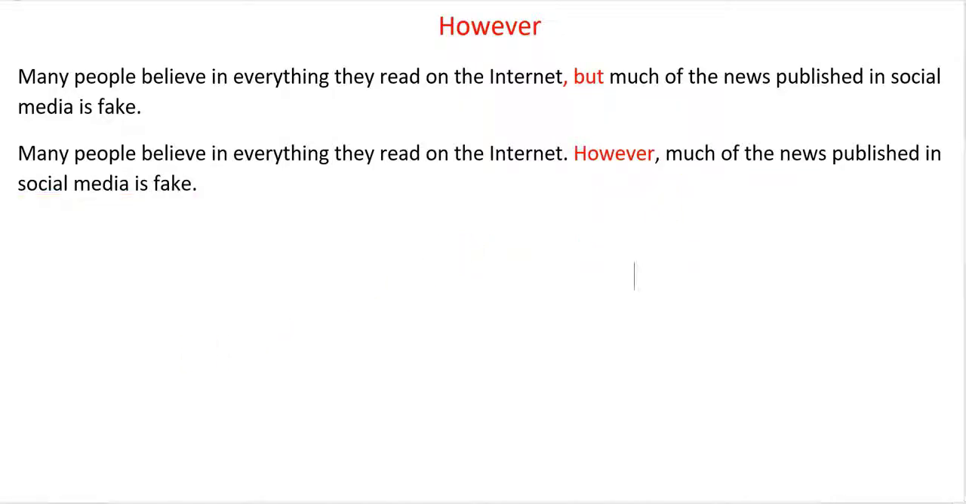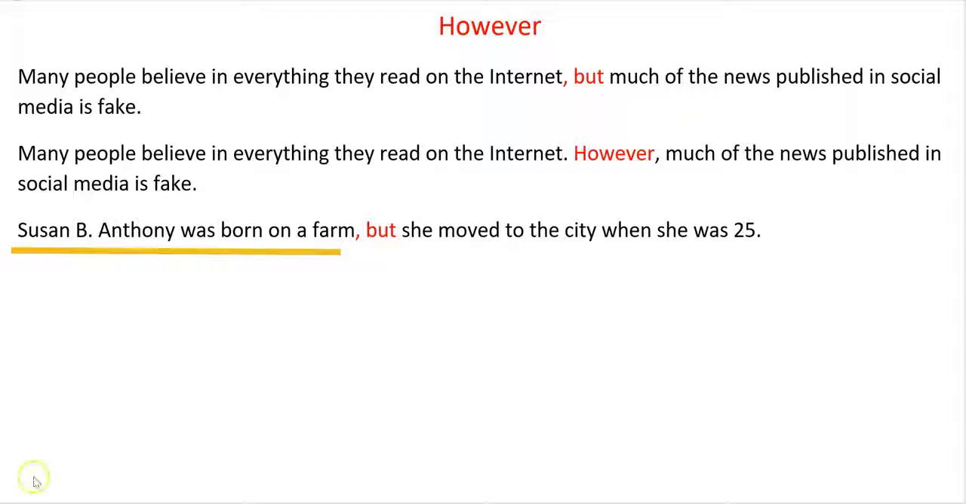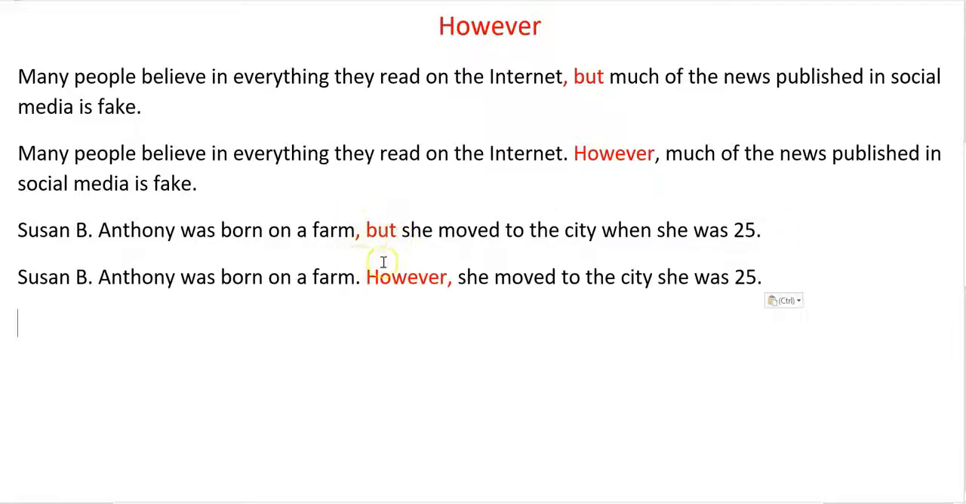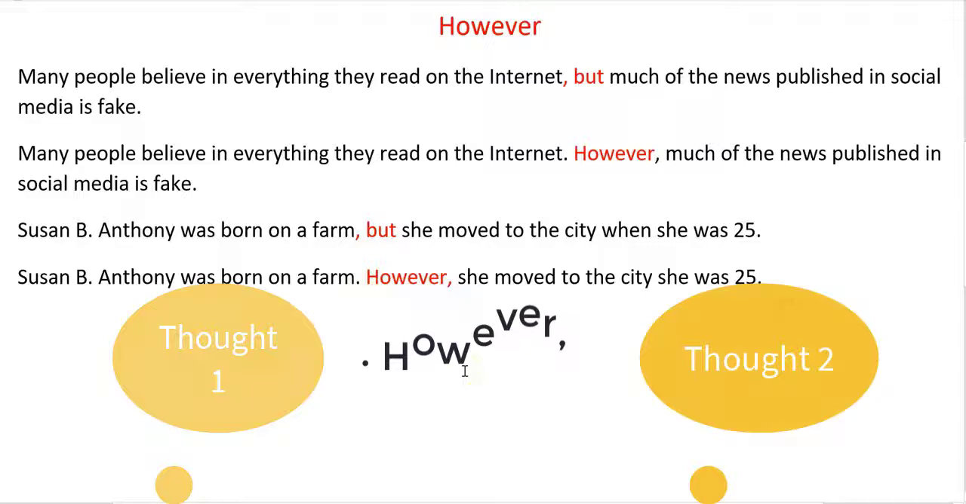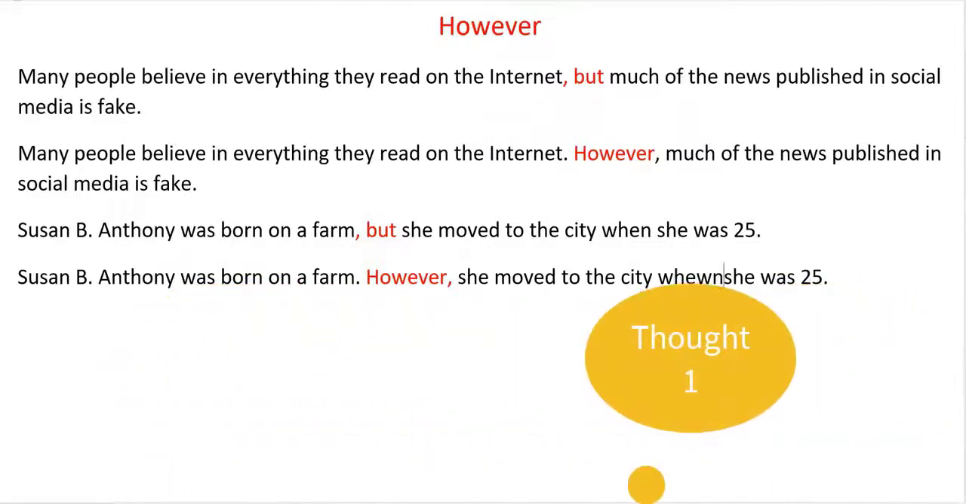Let's see another example. Susan B. Anthony was born on a farm, comma, but she moved to the city when she was 25. Again, but is connecting two complete thoughts. So what we do when we use however, we remove but and the comma and we use period, however, and comma. Susan B. Anthony was born on a farm, period. However, comma, she moved to the city when she was 25. And that's it.